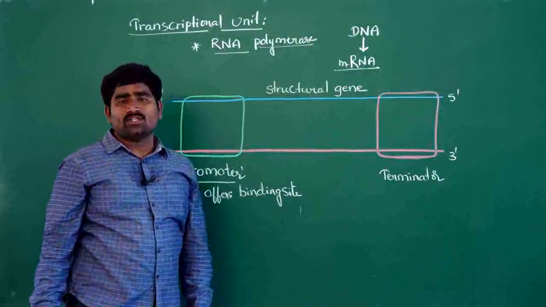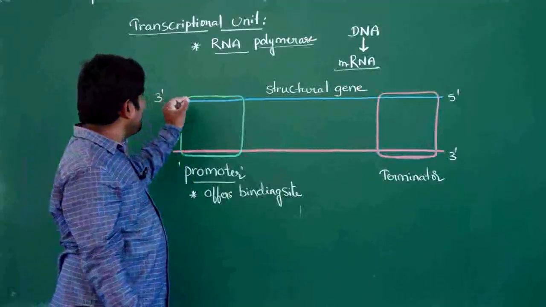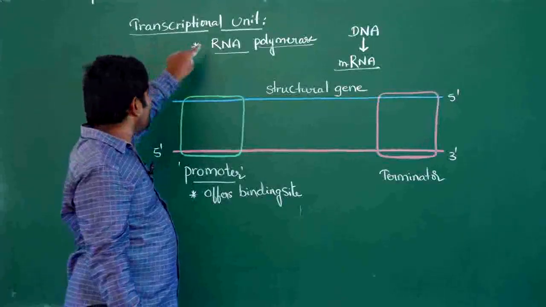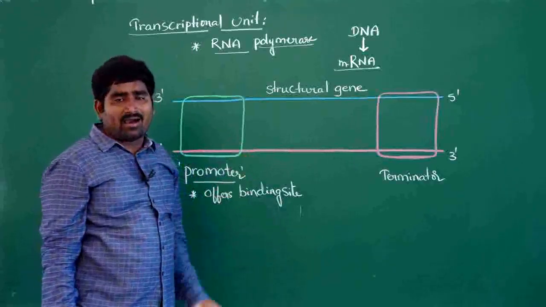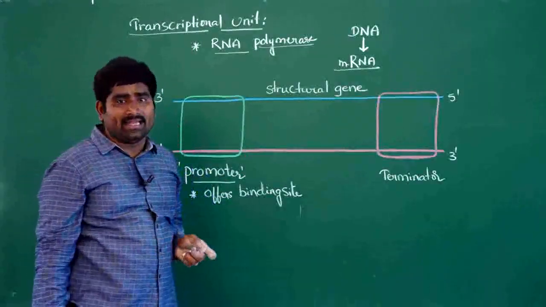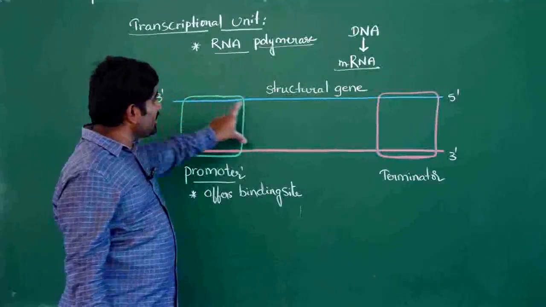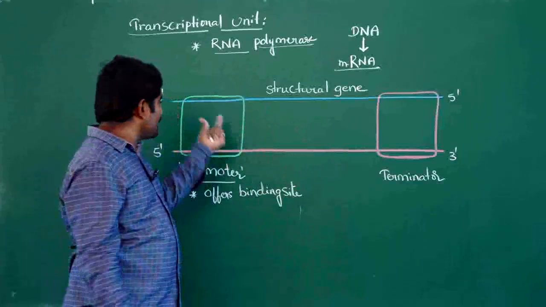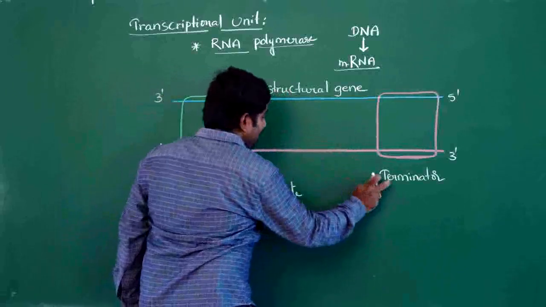What is transcription? Transcription is the biosynthesis of mRNA from the DNA template. The biosynthesis of mRNA from one strand of DNA, the template strand, is called transcription. A transcription unit is nothing but one gene. A transcription unit consists of three parts: promoter, structural gene, and terminator.